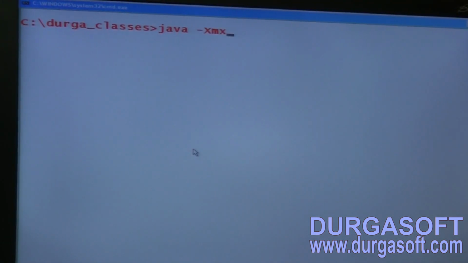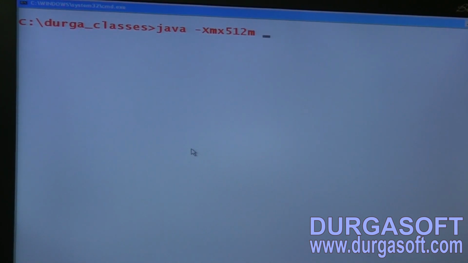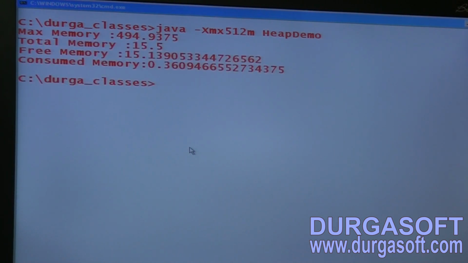Okay, java -Xmx512m followed by HeapDemo. Here, see, sir, have you observed max memory? How much is it showing? 494, I mean nearer to 512.